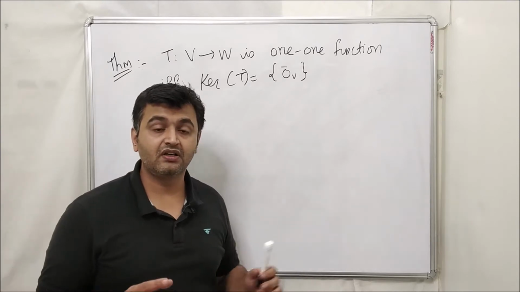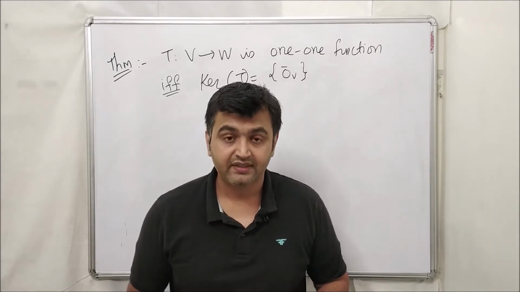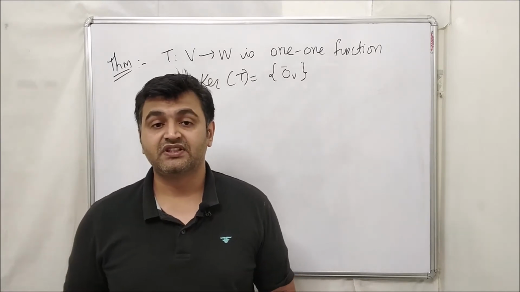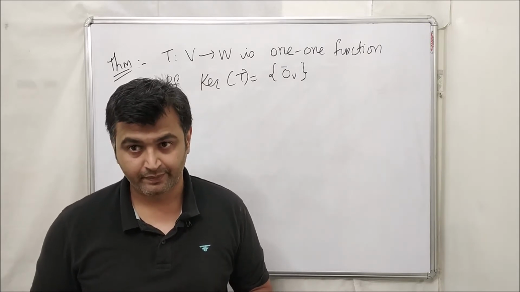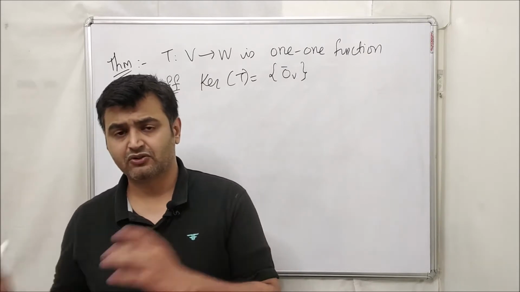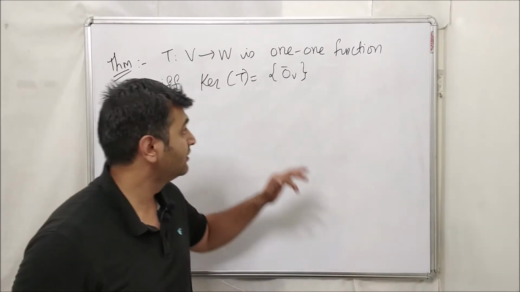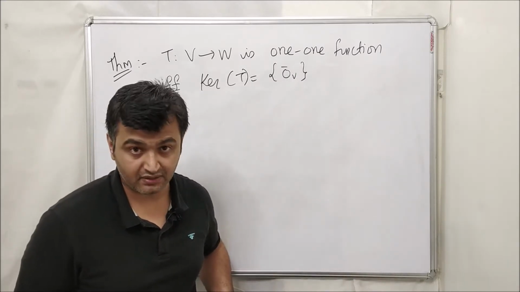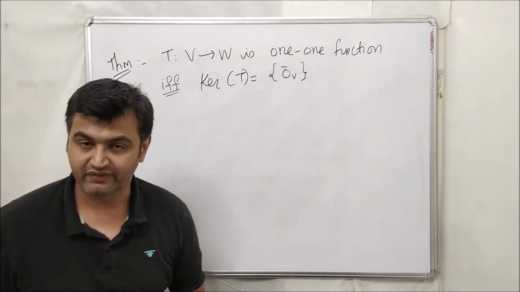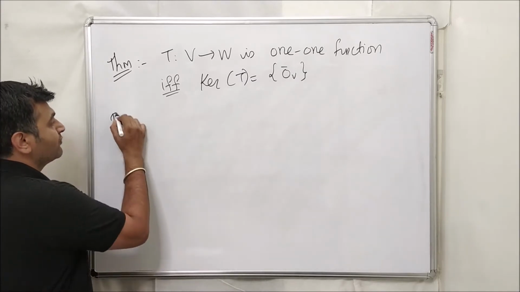That means if a kernel only has a 0 vector, then we say that such a transformation is a one-to-one transformation. And the other way as well, if a transformation is one-to-one, then the kernel is singleton 0. Kernel does not contain any other vector other than the 0 vector. Okay, so let's start with the proof.